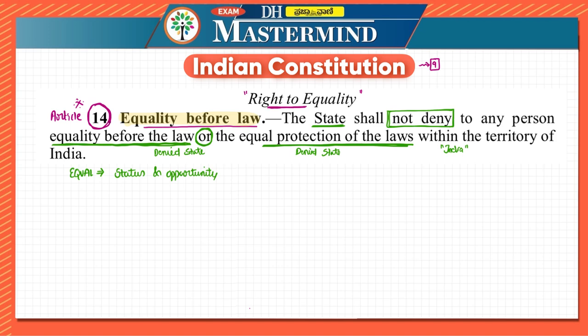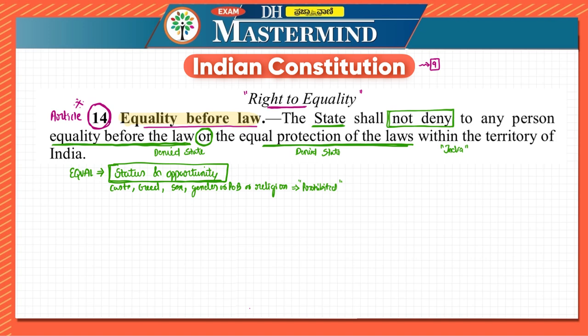Thus, if there is any discriminatory treatment of a person on the basis of, let's say, caste, creed, sex, gender, place of birth, or religion, it is prohibited. Because if it is not prohibited, then it will affect the equality of status. I hope till here it is clear. We still did not go to the concept of equality before law.